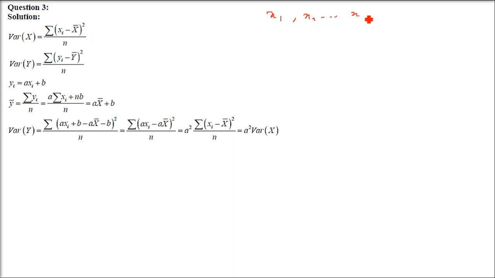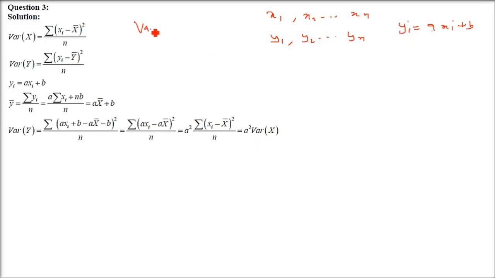So we have x from x1 till xn, y from y1 to yn, and then what is the relationship between them? Y equals ax plus b. So yi equals a xi plus b. This i is a subscript, that is we are dealing with all the numbers which we have. So this y will come only when we multiply a with x and then add b to it.